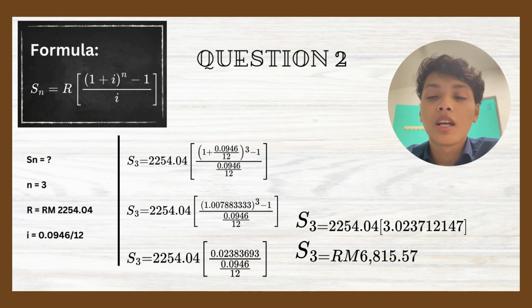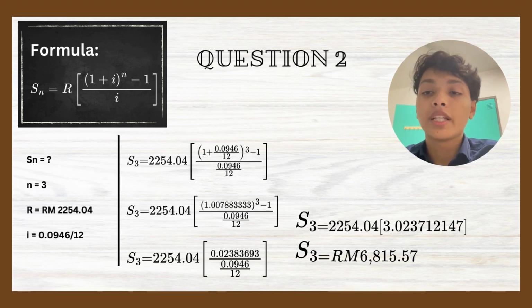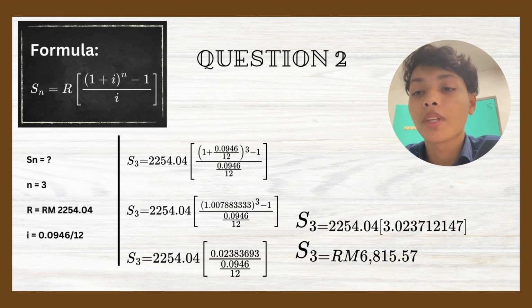For the calculation of question number 2, we use the formula S equal to R, open bracket, 1 plus I, close the bracket, power of N, minus 1, divided by I, and close the bracket. So for this calculation, S3 equal to 2,254.04, open bracket and open bracket again, 1 plus 0.0946 divided by 12, close the bracket, power of 3 and minus 1 divided by 0.0946 divided by 12, close the bracket.